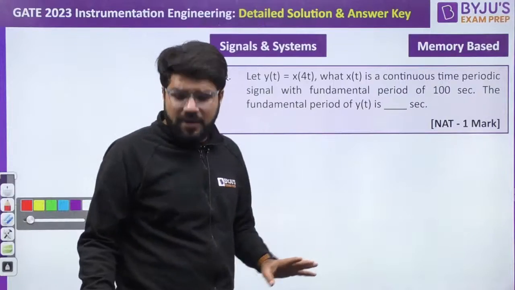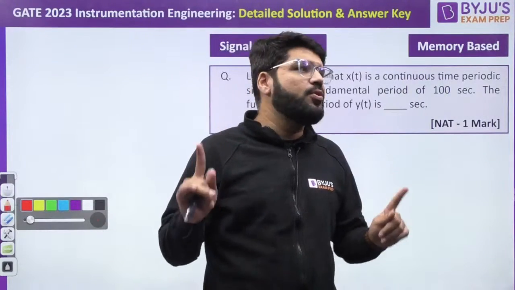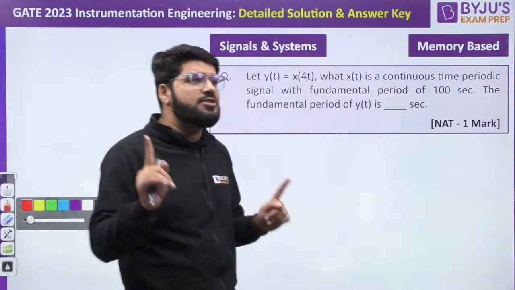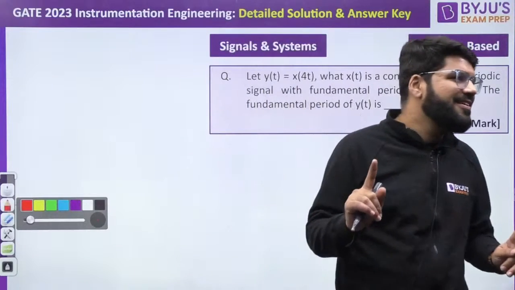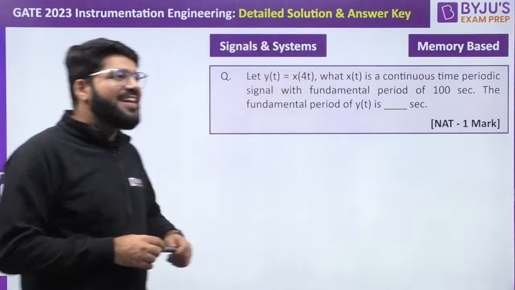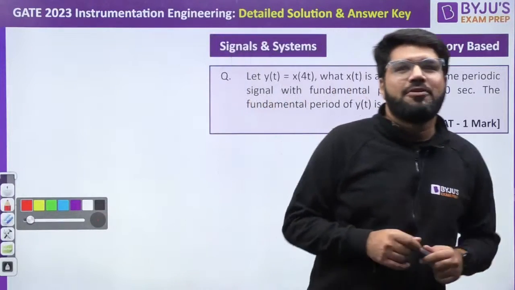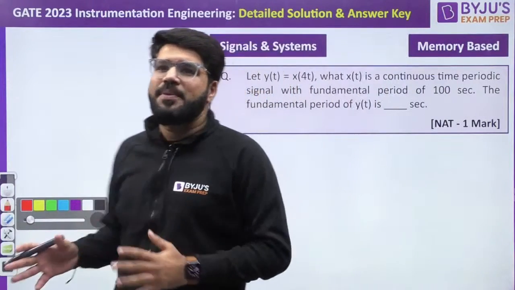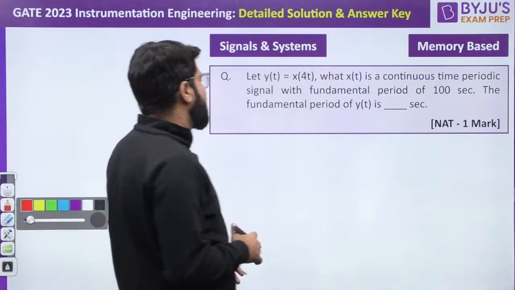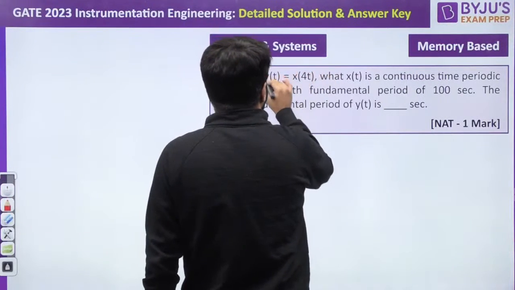Let's come to signals again on an easy level. There was only one MSQ in the instrumentation branch, and that is from the signal and system course, right? So let y(t) is equal to x(4t). x(t) is a continuous time periodic signal with the fundamental period of 100. What is the fundamental period of y(t)?